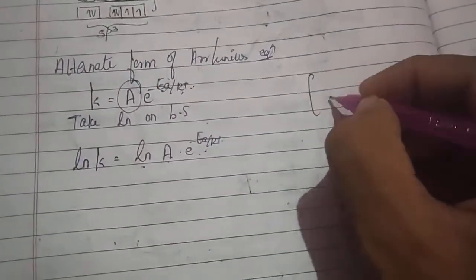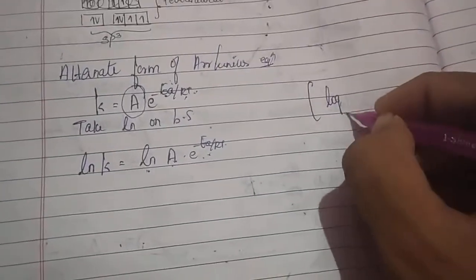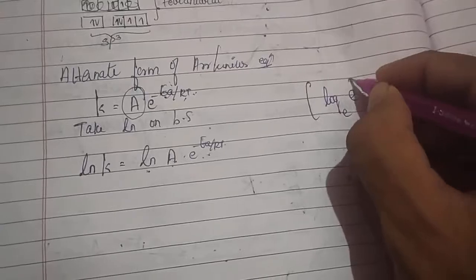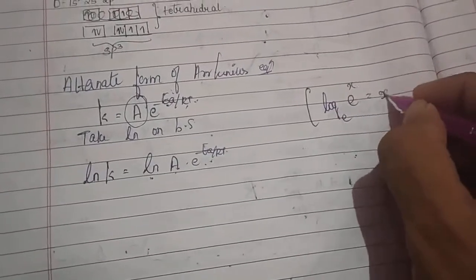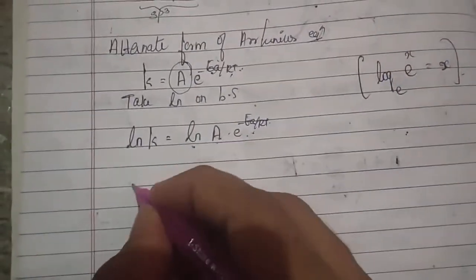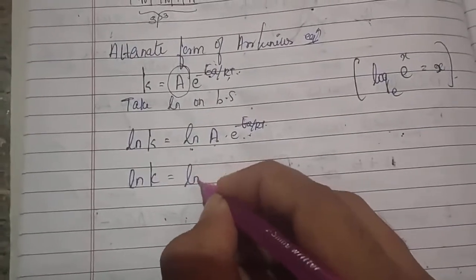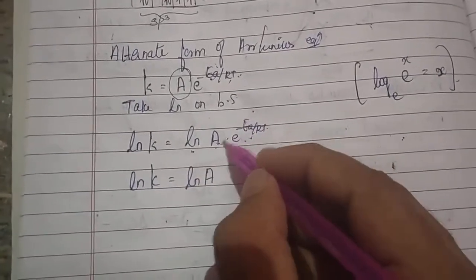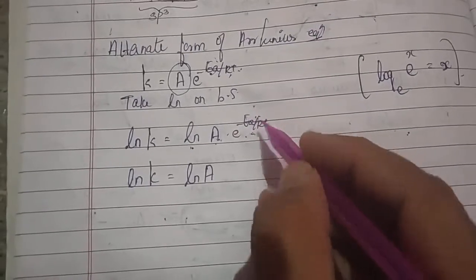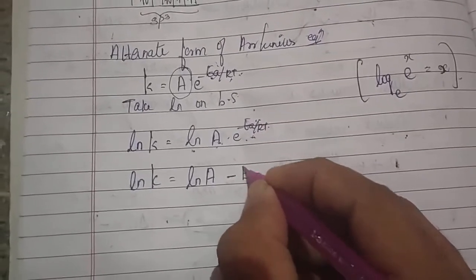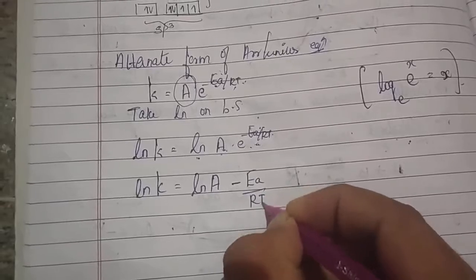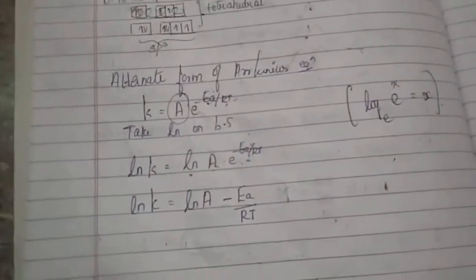But what we know, if for example log at the base e to the power of x, that gives x. Let us use the same concept here. So ln k will be equal to ln A plus, this becomes x, minus of EA by RT. Okay, this is what we get.